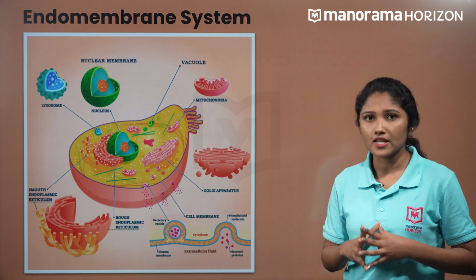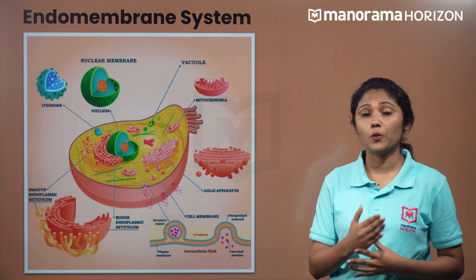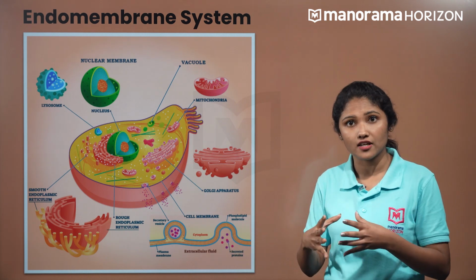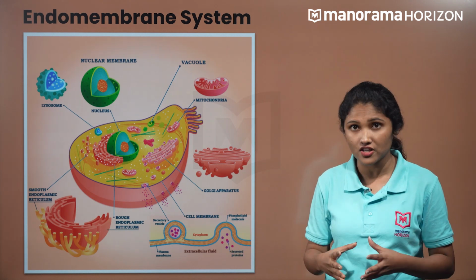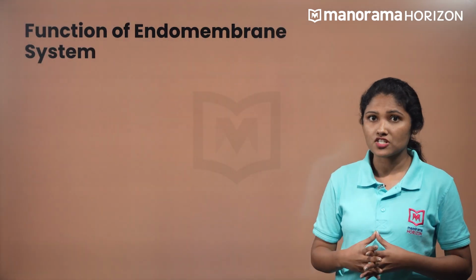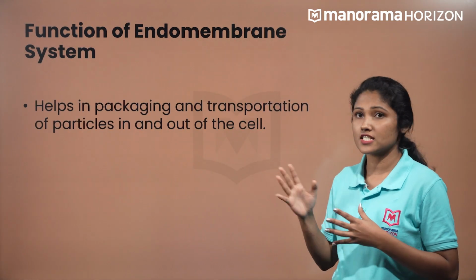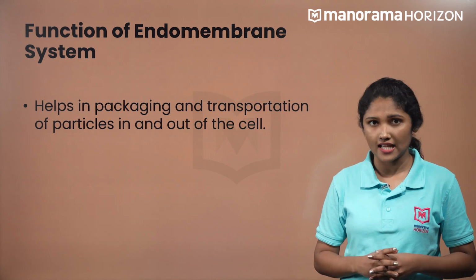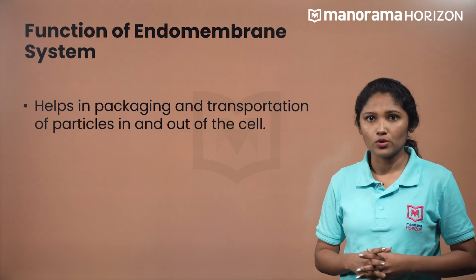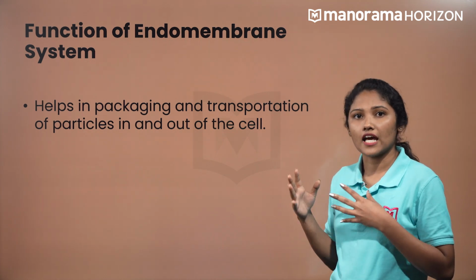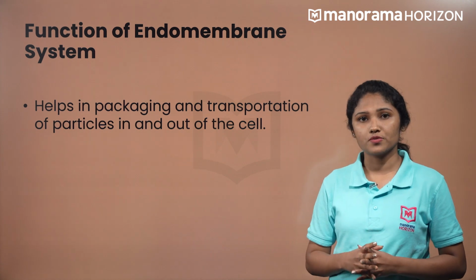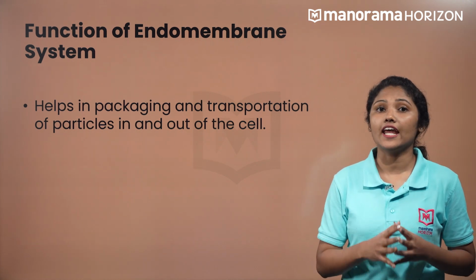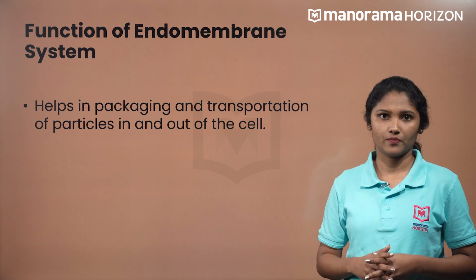The endomembrane system comprises the various membrane-bound organelles which work together to perform synchronized functions such as packaging and transport of various biomolecules. They are present inside the cell. These include vacuoles, the nuclear membrane, lysosomes, Golgi complex, vesicles, and the endoplasmic reticulum.